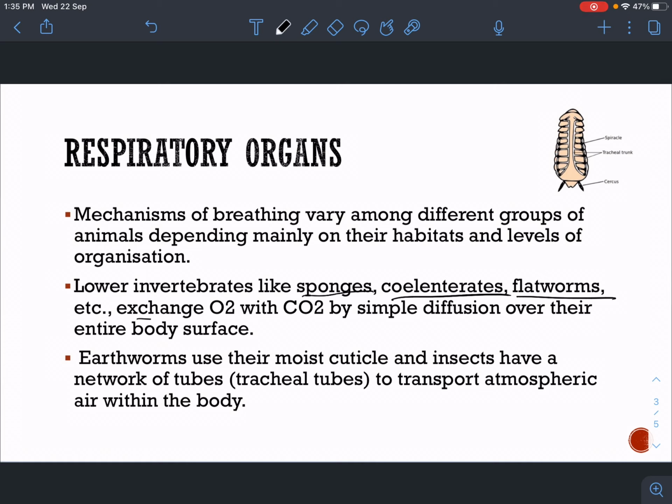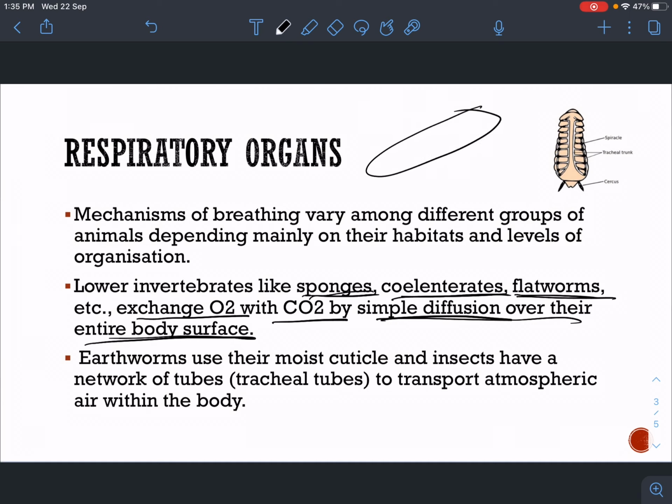So the exchange of O2 with CO2 is very simple in lower invertebrates like sponges, coelenterates, flatworm, and it is by simple diffusion over their entire body surface. So basically the entire body surface helps in exchange of gases. For example, if this is the body, so this body will help in exchange of gases by simple diffusion.